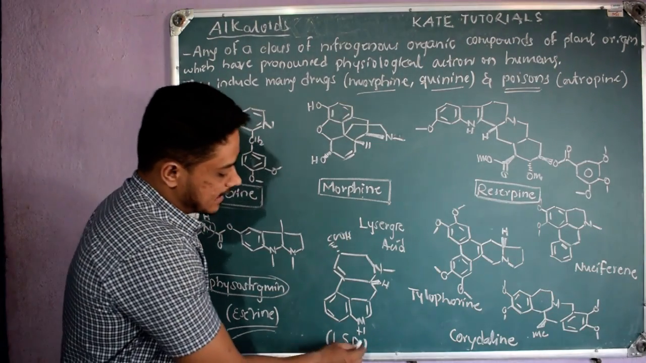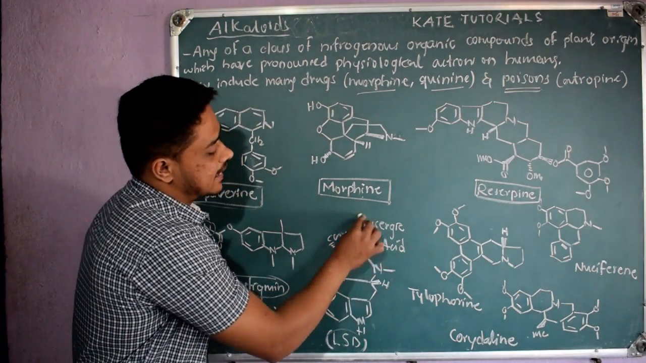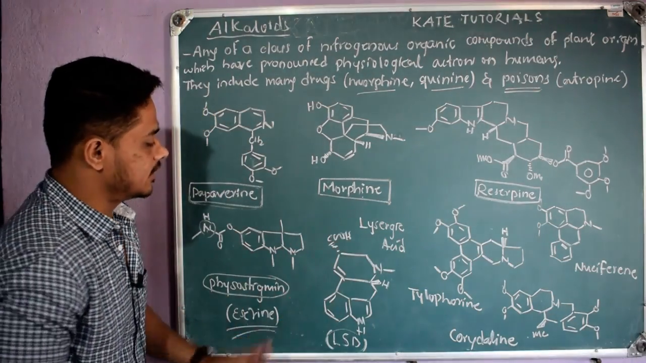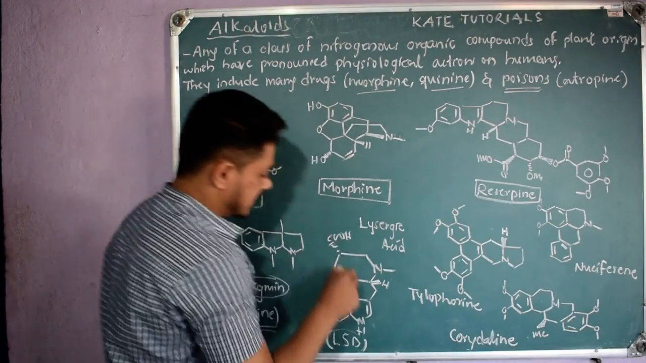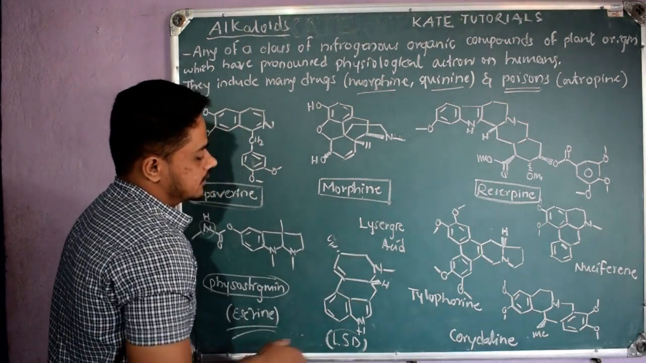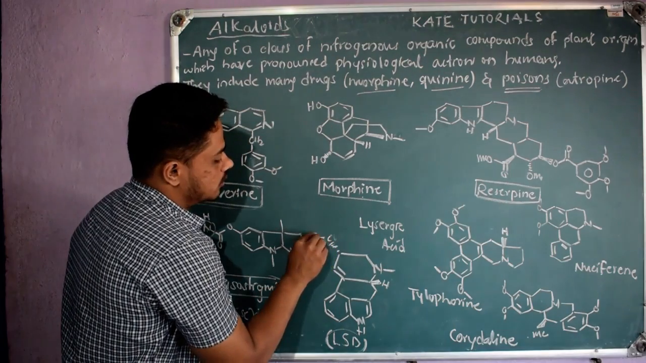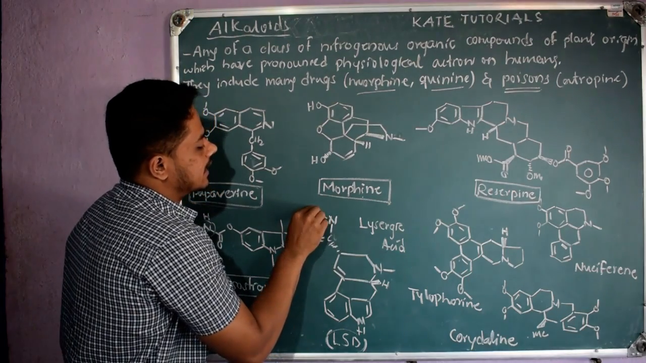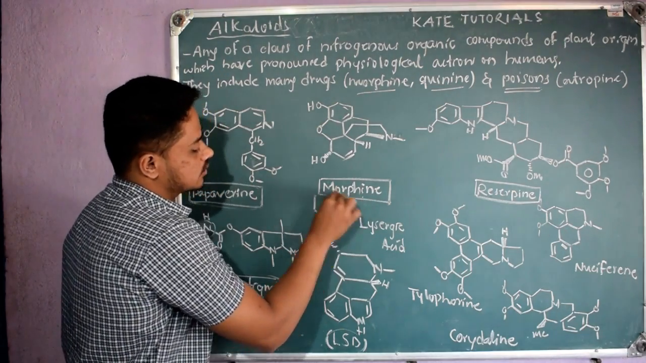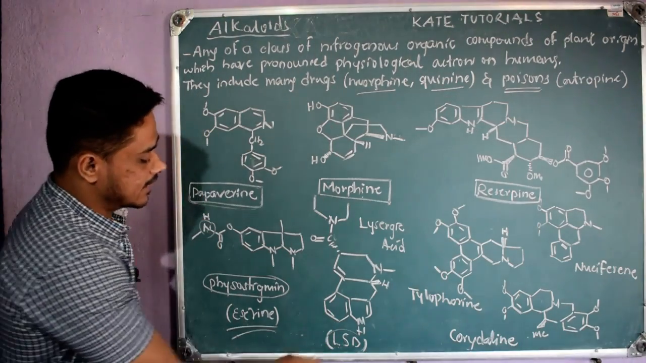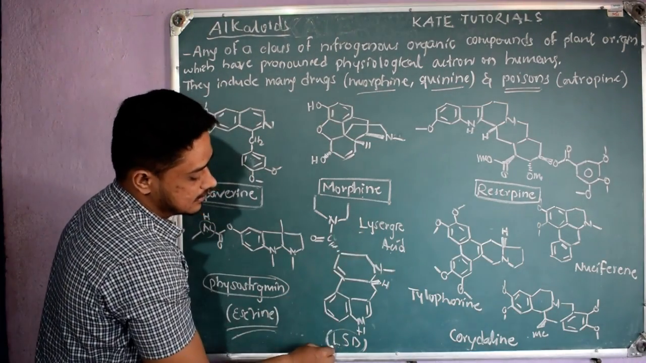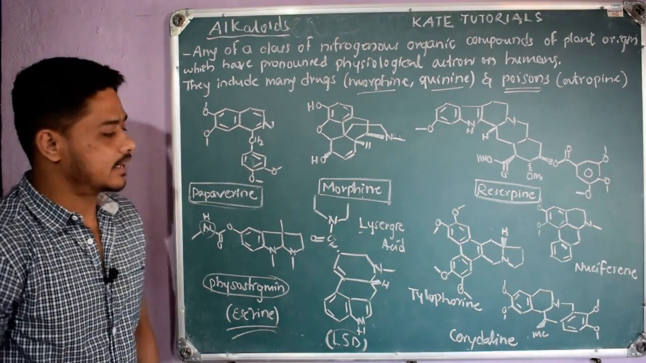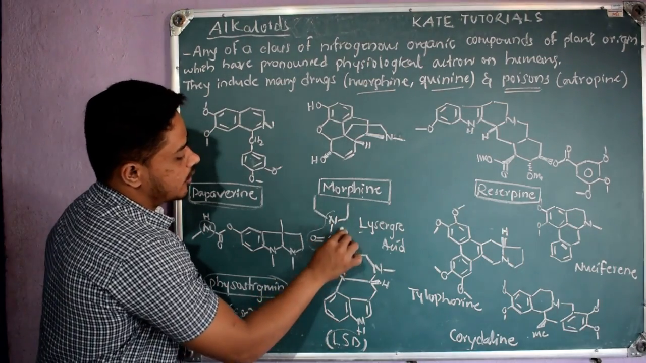This LSD contains lysergic acid. This is the structure of lysergic acid. If you want to know the structure of LSD, there is nothing to do. This acid group is there, right? Just remove it and make it C double bond O. That OH you remove and it is replaced by one N which is attached to ethyl, CH2CH3. So this is the structure of LSD. LSD means lysergic acid diethyl amide, because this N-C=O bond is nothing but an amide bond.